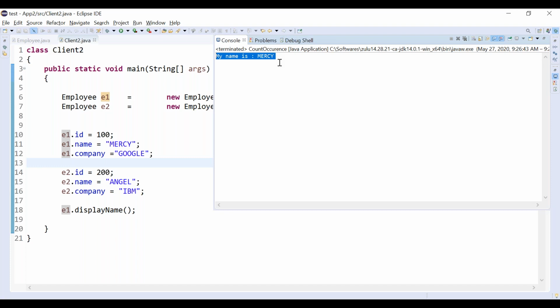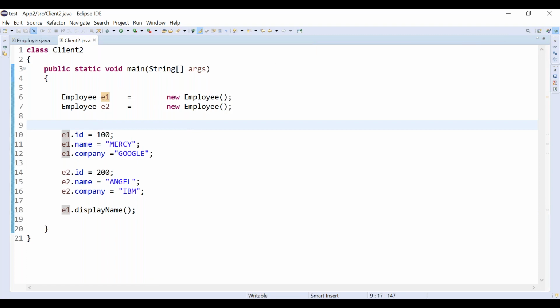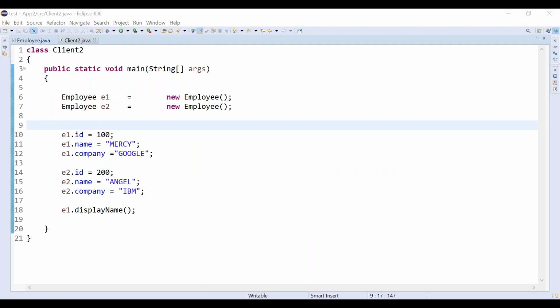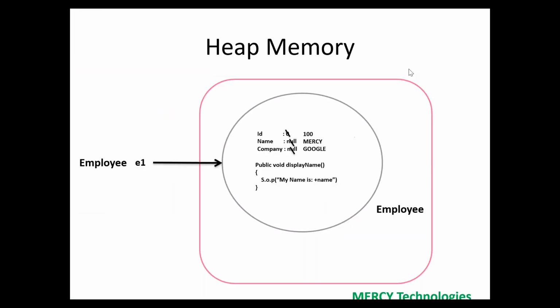True? This is the output we are getting. Suppose I want to access the second object. Again, it is simple, right? How can you access it? The second object is pointed to by E2. One more new object is created, correct?